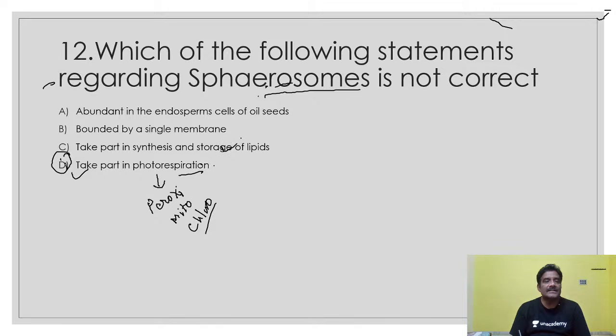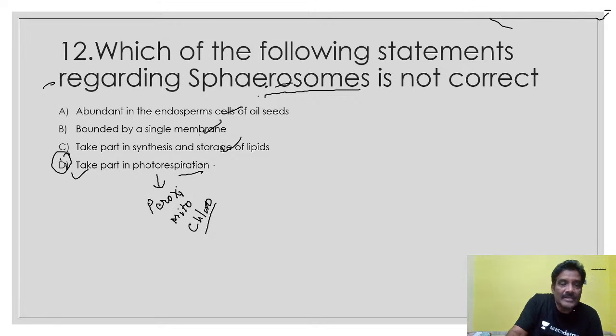Take part in synthesis and storage of lipids, correct. They are important for storage of lipids and synthesis. Also they are bounded by a single membrane. The sphaerosomes are covered by a single membrane and are abundant in endosperm cells of the seeds. So these are all correct options, excepting this fourth.